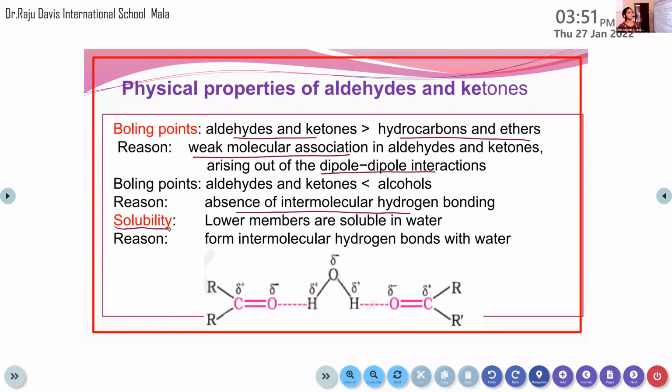What do you mean by intermolecular hydrogen bonding? What's the difference between intermolecular and intramolecular hydrogen bonding? Gauri, can you tell me? Intermolecular and intramolecular.